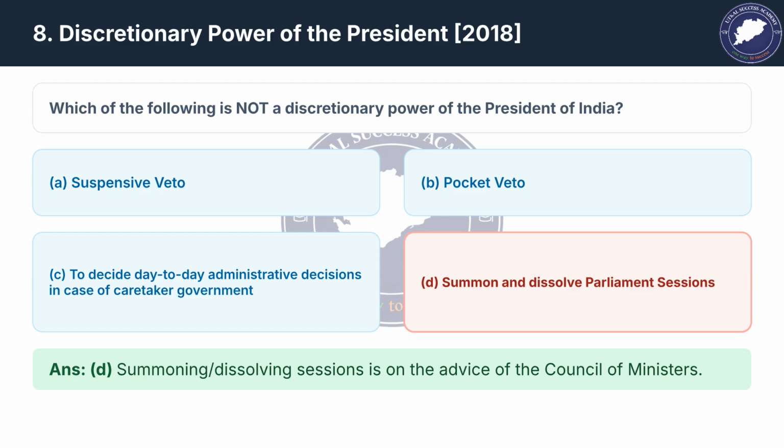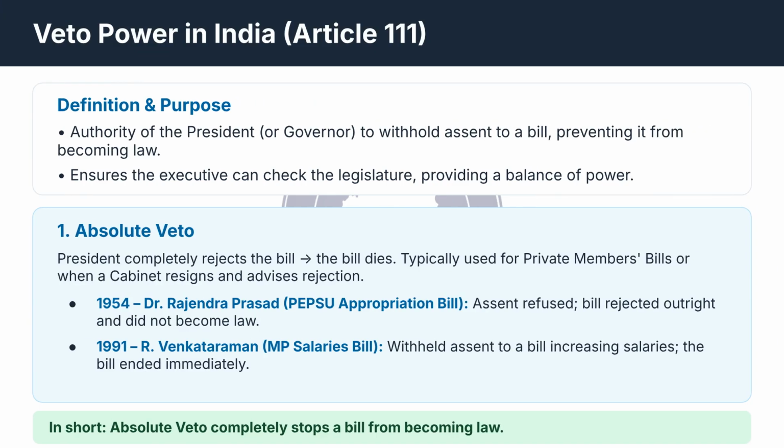Therefore, the correct answer is D. The veto power in India, under Article 111, is the authority of the President to withhold assent to a bill, preventing it from becoming law. The absolute veto is the President's complete rejection of a bill, causing it to die immediately. Examples include the PEPSU Appropriation Bill and the MP Salaries Bill.